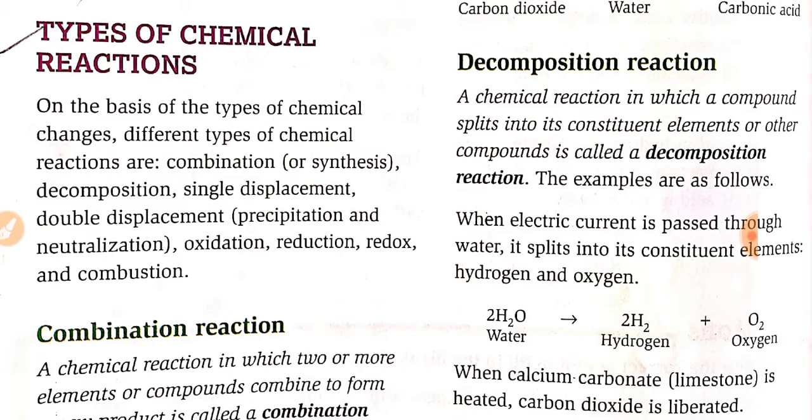In the chapter Chemical Reaction, we read about the conditions necessary for chemical reaction. Today, we will read about the types of chemical reaction, which is very important for your higher studies also. On the basis of the types of chemical changes, different types of chemical reactions are: first, combination or synthesis reaction; second, decomposition; single displacement, double displacement, oxidation, reduction, redox, and combustion.